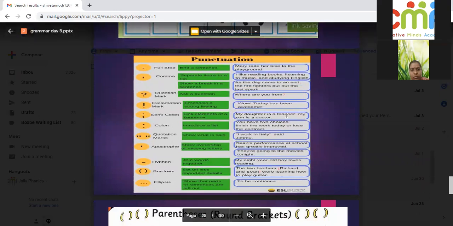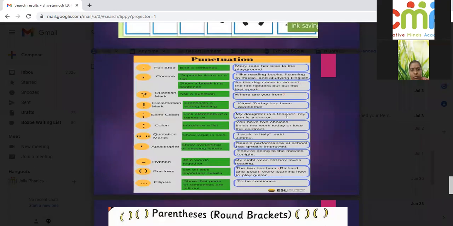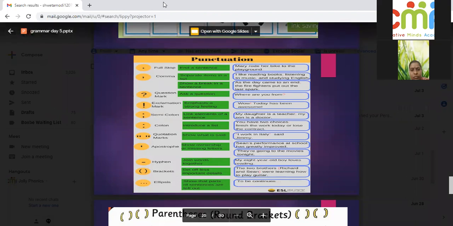My daughter is a teacher; my son is a doctor. So instead of using a fanboys coordinating conjunction, we have replaced it with a semicolon. So the purpose of the semicolon is to replace fanboys coordinating conjunctions. When do we use colon? Two dots before any list of items.